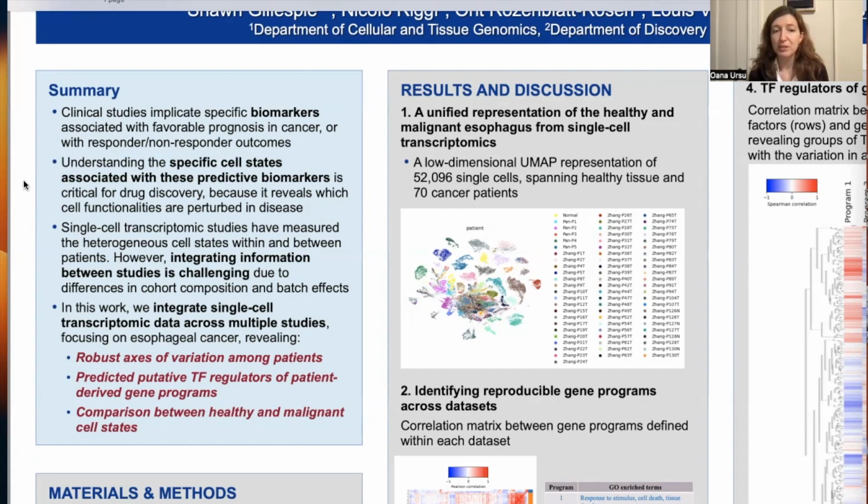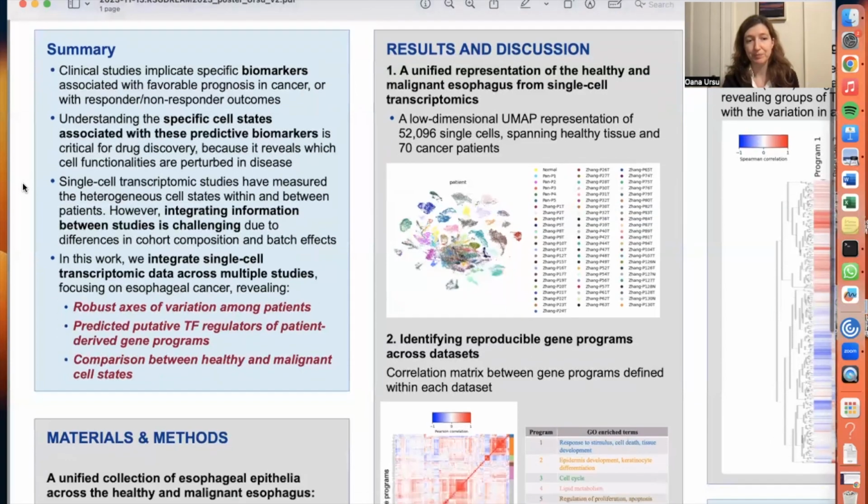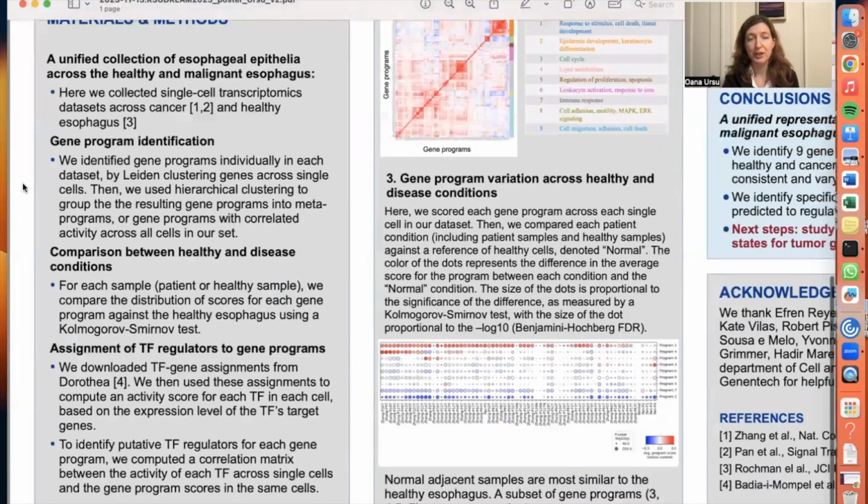And so in this work, we integrate single-cell transcriptomic data across multiple studies, and we reveal three important results. First, we define the robust axis of variation across patients. We predict putative transcription factor regulators, and then we compare the healthy esophagus with the malignant gene programs that we identified. How do we do this?